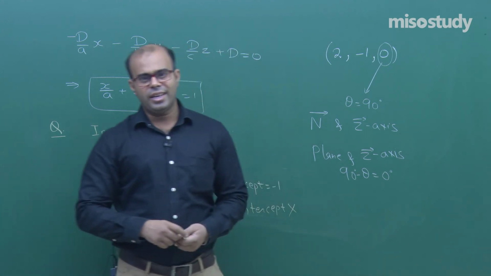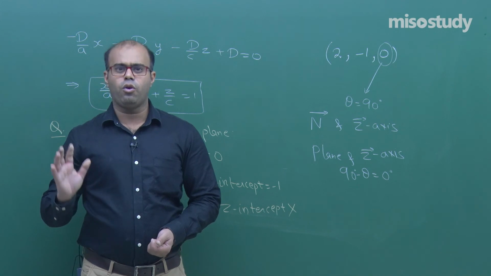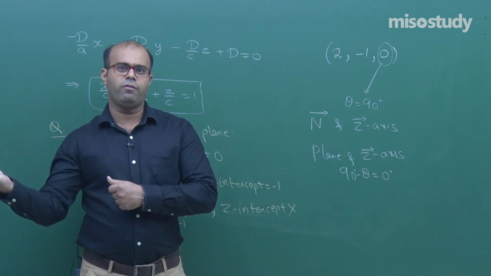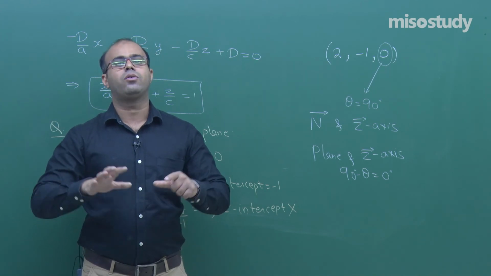Okay students, in the next class we will study more about planes and lines. So these are the 4 forms, including one form which we studied in the previous lecture, and 3 forms here, to find the equation of a plane.